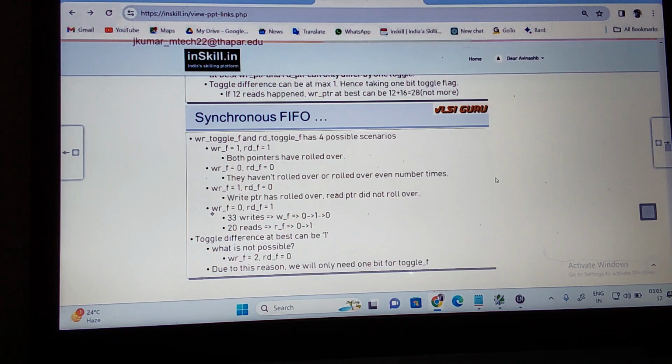Again, write pointer is equal to 1. Then write flag is equal to 1 and read flag is equal to 0. What is this? Write pointer has rolled over, read pointer does not roll. Again this one: write flag is equal to 0, read flag is equal to 1.